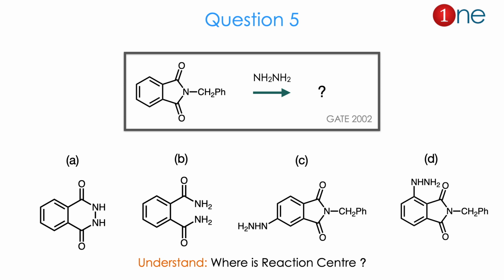Product A is a 6-member ring formation. Product B is a diamide formation. C and D products are ring substitutions. How the NH2 NH2 reacts with the system is important. So from the question 2 product you might realize where the reaction center is, where the amine will react in the system, whether on the phenyl, on the amine, or on the attached phenyl. The answer is A. Let us see how.